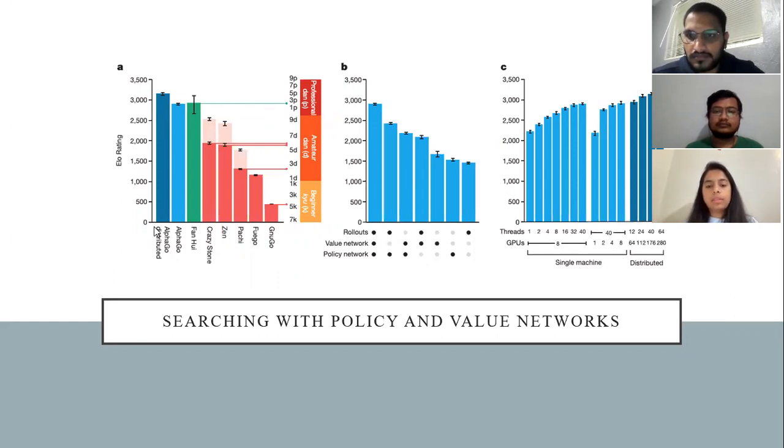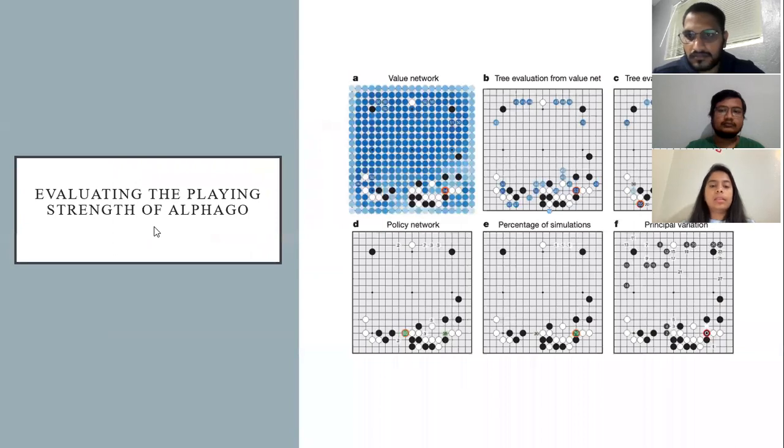So this is about searching with the policy and the value networks. And the last is evaluating the playing strength of AlphaGo. Here we can see all the graphs plotting some values like value network tree evaluation from value net, principal variation, percentage of simulations, tree evaluation from rollouts, and the policy network.